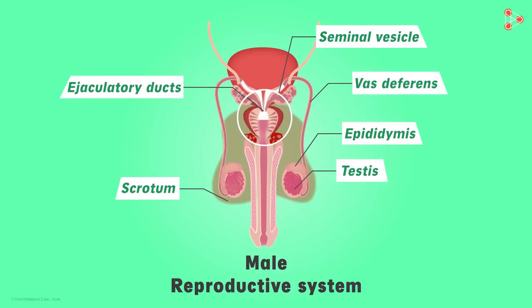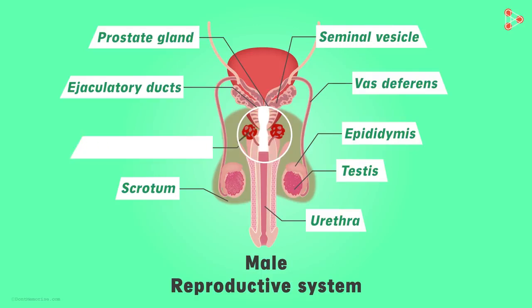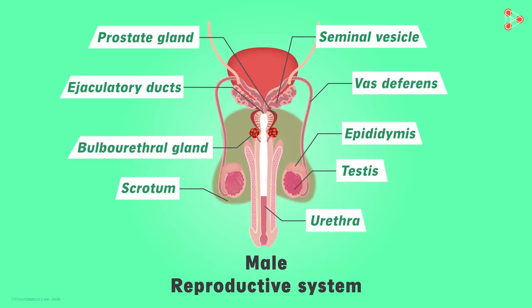Can you see this bulb-like structure here? It is the prostate gland which helps in secreting the prostate fluid. Now the sperms floating in the fluids reach the urethra from where they can be released outside the body. But wait, all the secretions are not yet completed. This P-shaped gland found here gives another important secretion. It is called the Cooper's gland or even the bulbourethral gland. Now with this secretion, the formation of semen is complete. The semen is simply the fluid carrying the sperms. It is carried out by the urethra which runs through the penis.